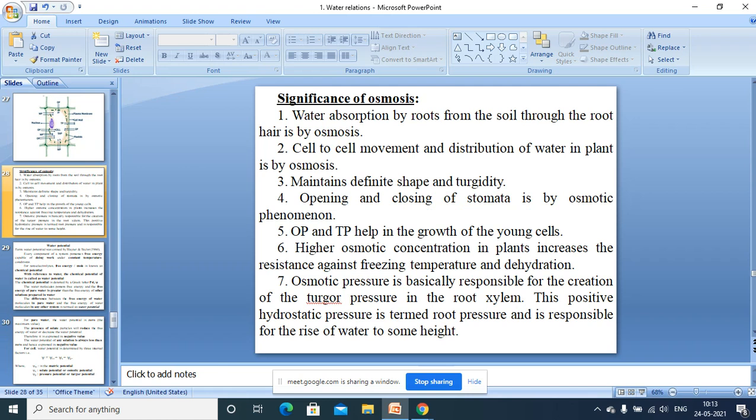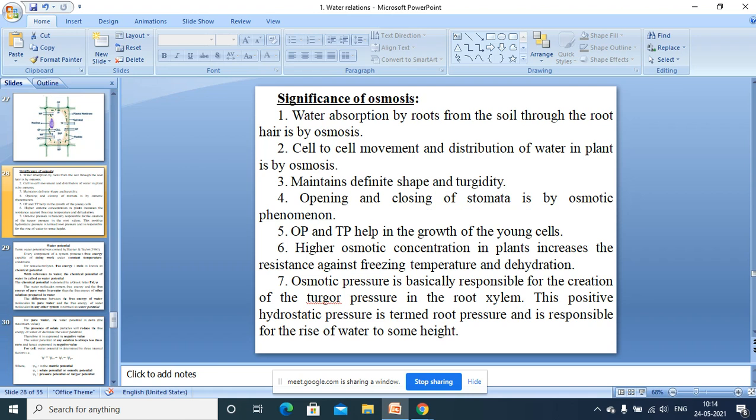Then opening and closing of stomata is by the osmotic phenomenon. You know that stomata are enclosed by guard cells, and the guard cells are responsible for opening and closing of stomata. The movement of the guard cells is controlled by the osmotic phenomenon. And you will study how this osmotic phenomenon controls the opening and closing of stomata in later classes.